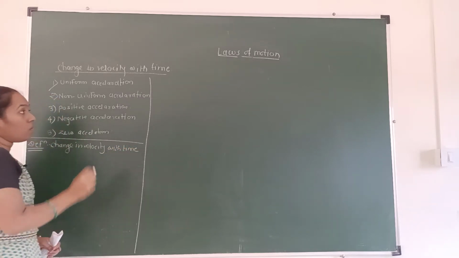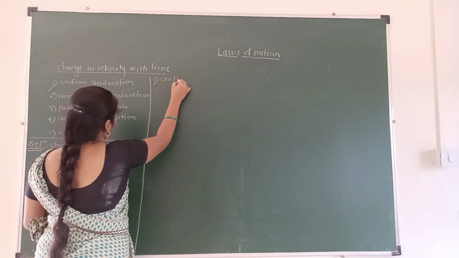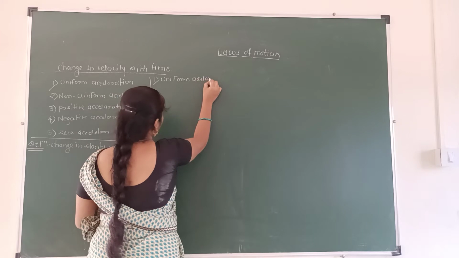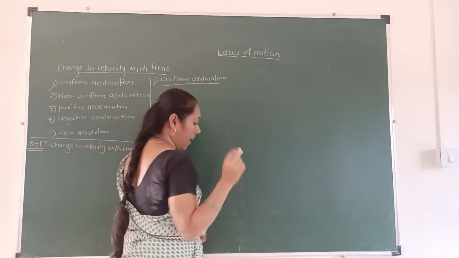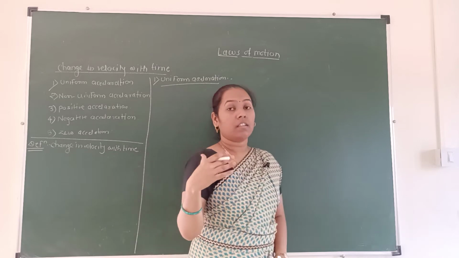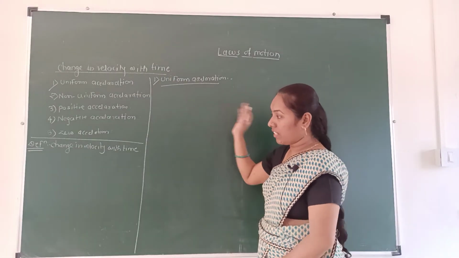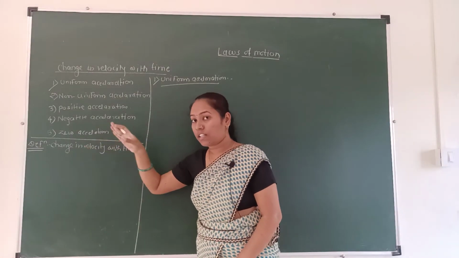Now, the first type is the uniform acceleration. What type of acceleration here? Uniform. So we can say the definition of uniform acceleration is change in velocity with time. That is nothing but the acceleration.